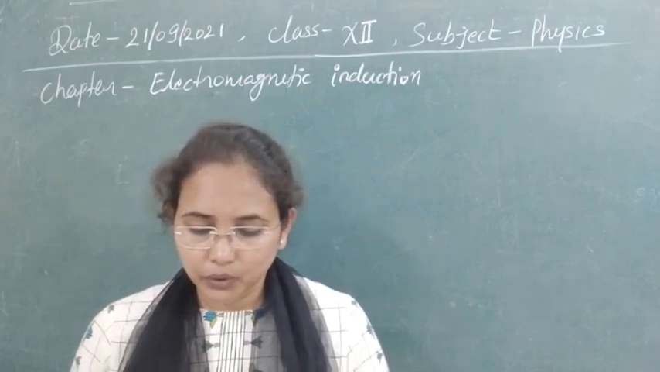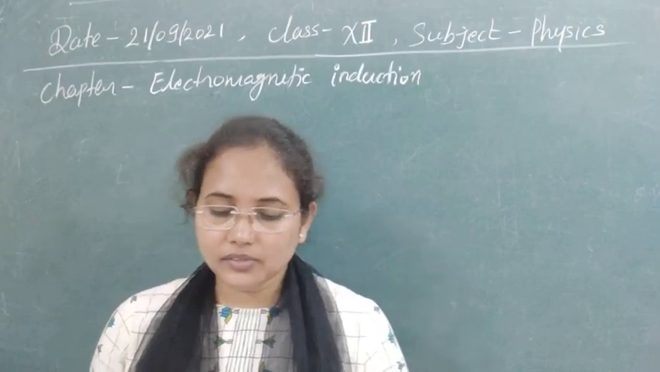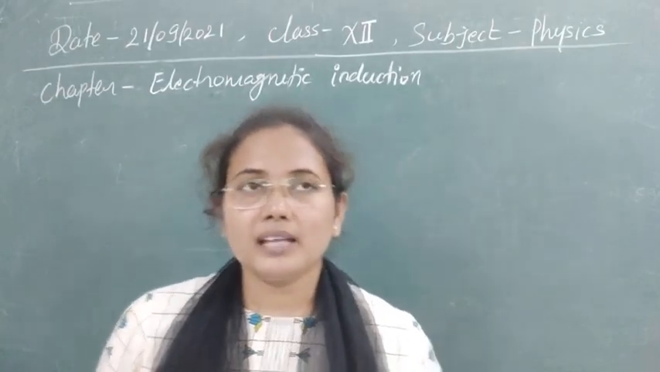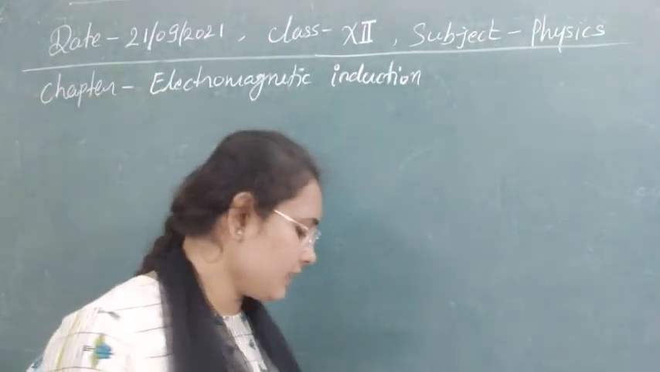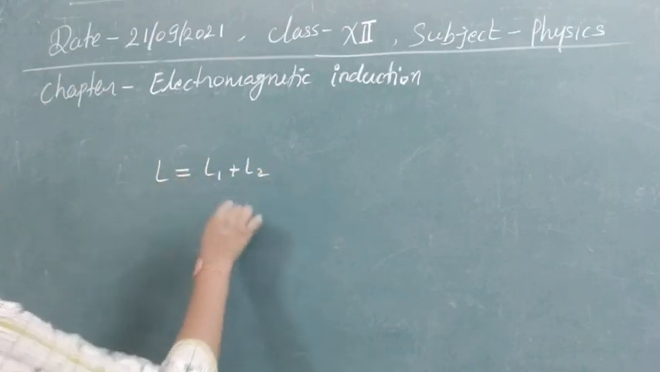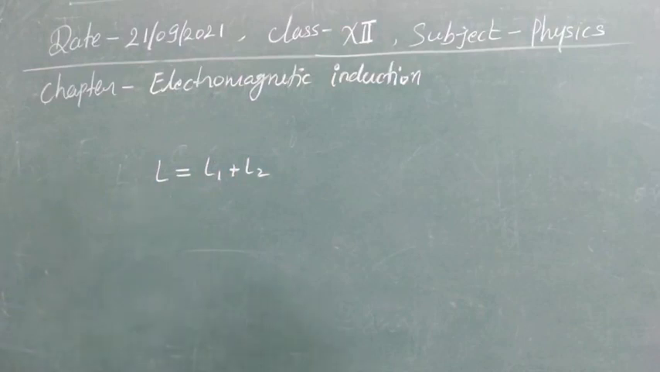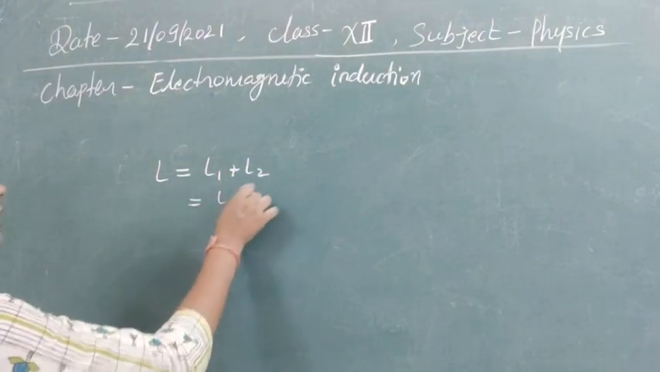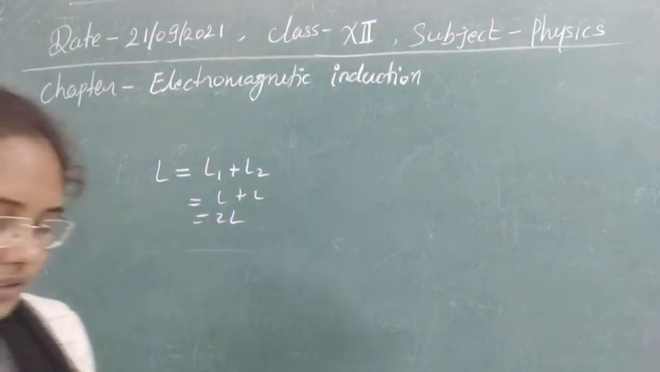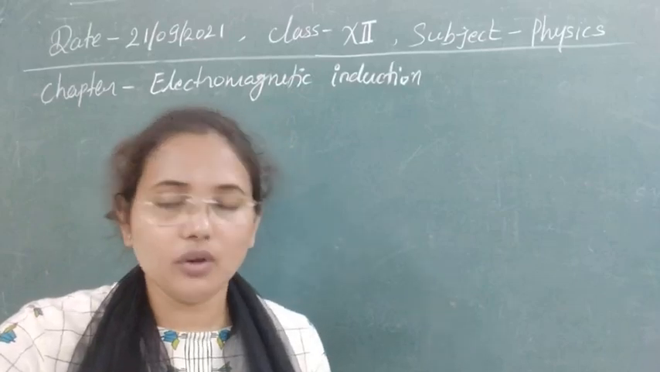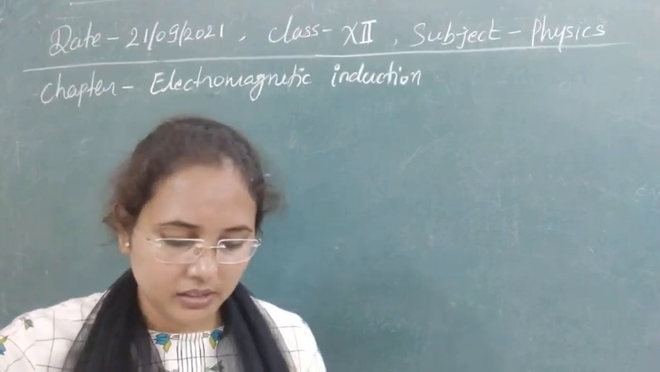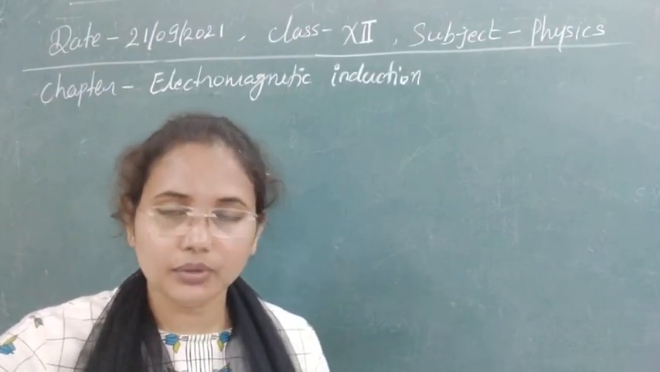Next question, two pure inductors each of self-inductance L are connected in series. What will be the net inductance now? As you know, in series the equivalent inductance is given by L is equal to L1 plus L2, and each has inductance L, so the net inductance will be 2L. Next question, Lenz law is a consequence of the law of conservation of... Lenz law is conservation of energy, as I told you in yesterday's class.